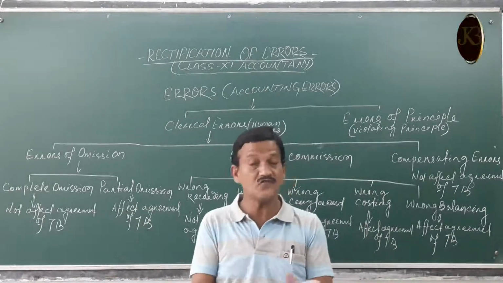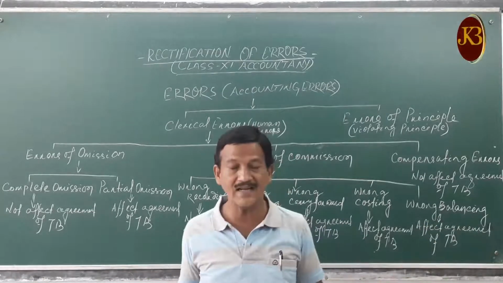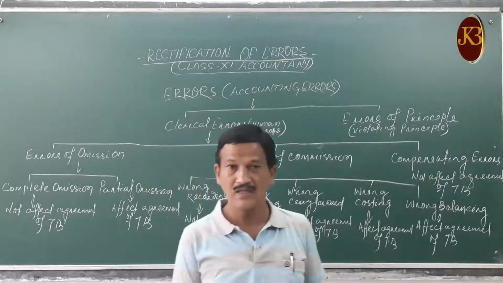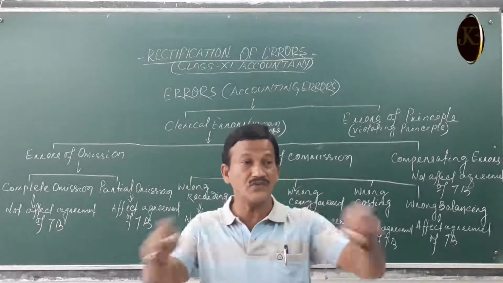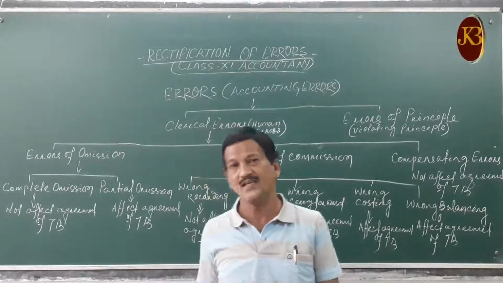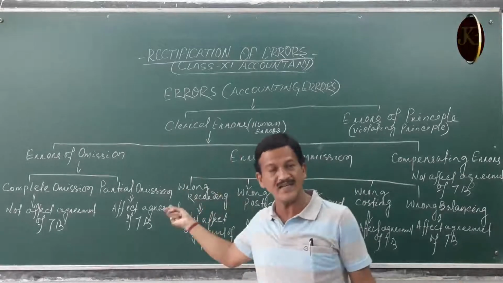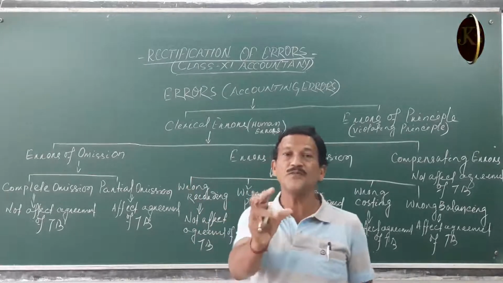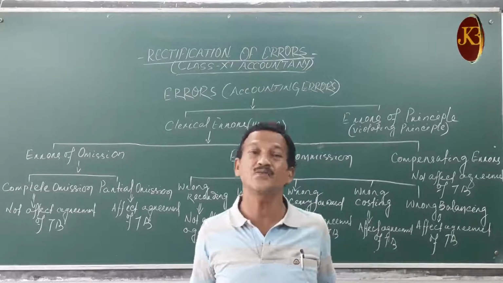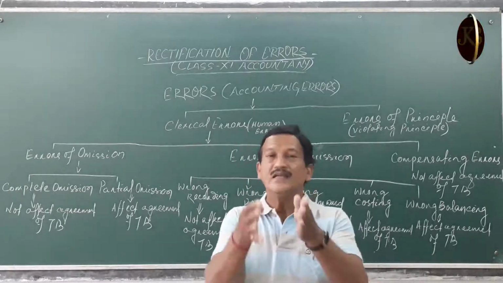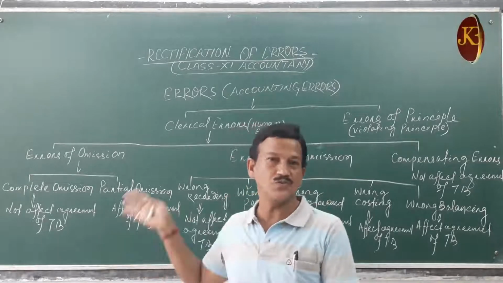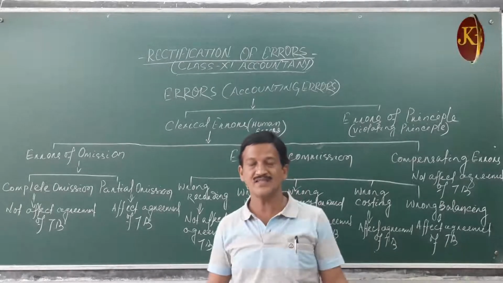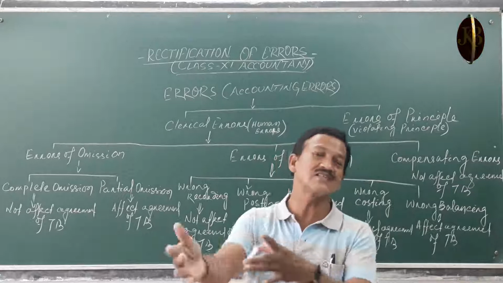If your trial balance does not agree, then you are sure that there is some mistake or error, and you will do the rectification. But even when your trial balance agrees, some errors may still be there. You need those errors to be identified, located, and then rectified. So the trial balance is not proof or evidence of the correctness of your accounting records. That's why the accountant, the person involved in the job of recording transactions, should be very careful, because to err is human.